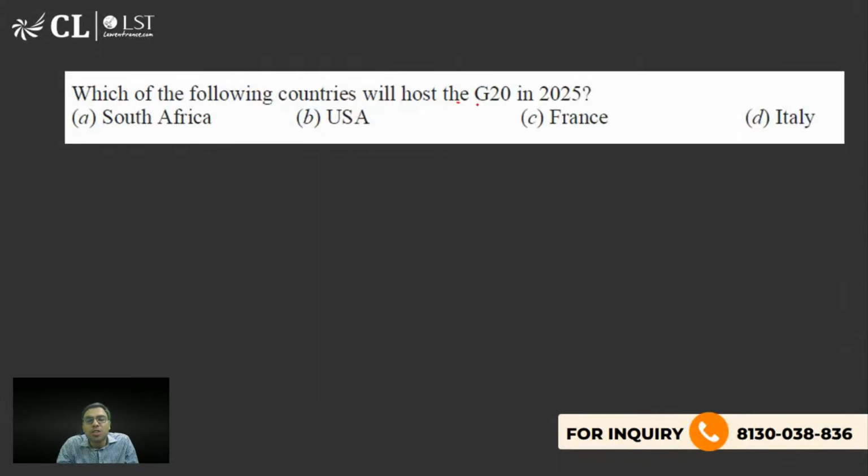The next is, who will host the G20 summit this year? I mean in 2025. South Africa, US, France, Italy. What is the right answer? Who will host the G20 Summit 2025?